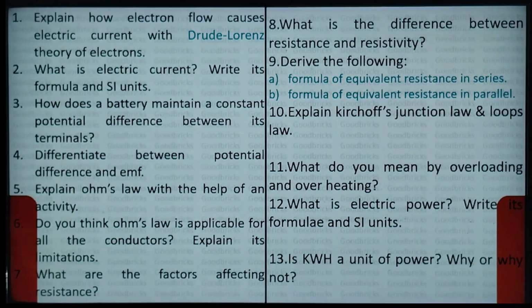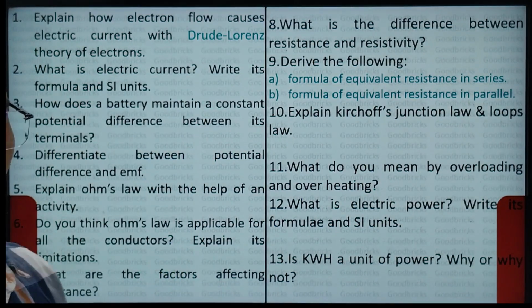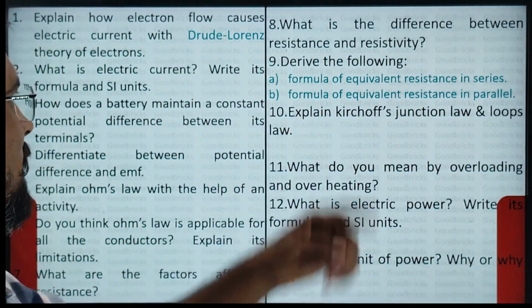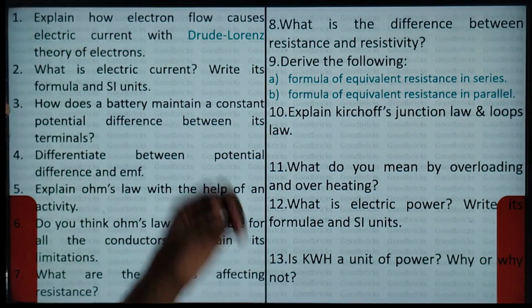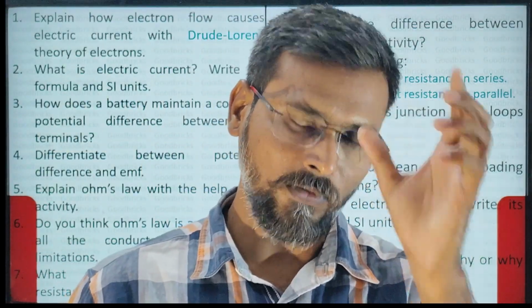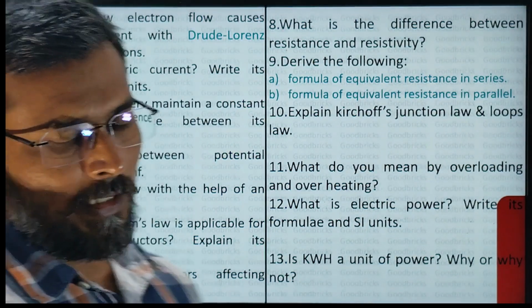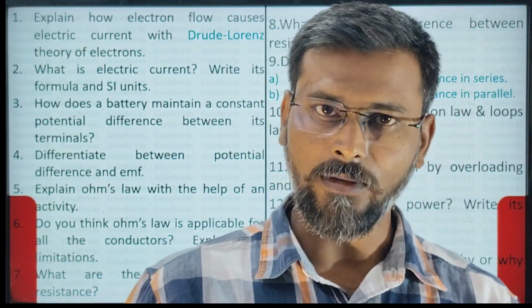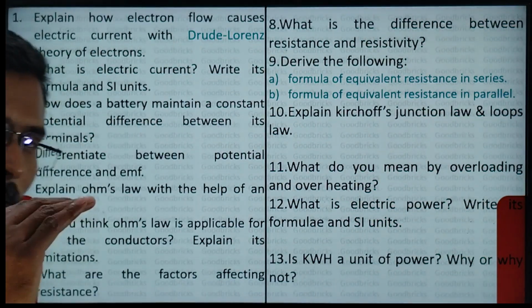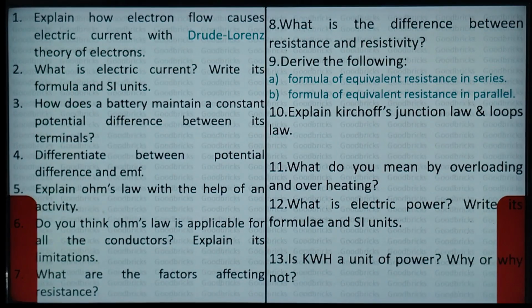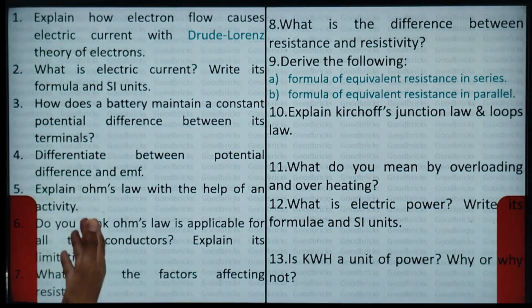Now here the first thing is you need to explain the flow of electrons, why the electrons will be moving in an electric conductor, and it was explained by Drude and Lorentz theory. So with the help of Drude and Lorentz theory, you have to explain the cause or reason for flow of electrons. Next, you have to learn electric current definition and its formula. I equals Q by t and its unit amperes you have to learn. Then how does a battery maintain constant potential difference between its terminals. Then differentiate between potential difference and EMF, and explain Ohm's law.